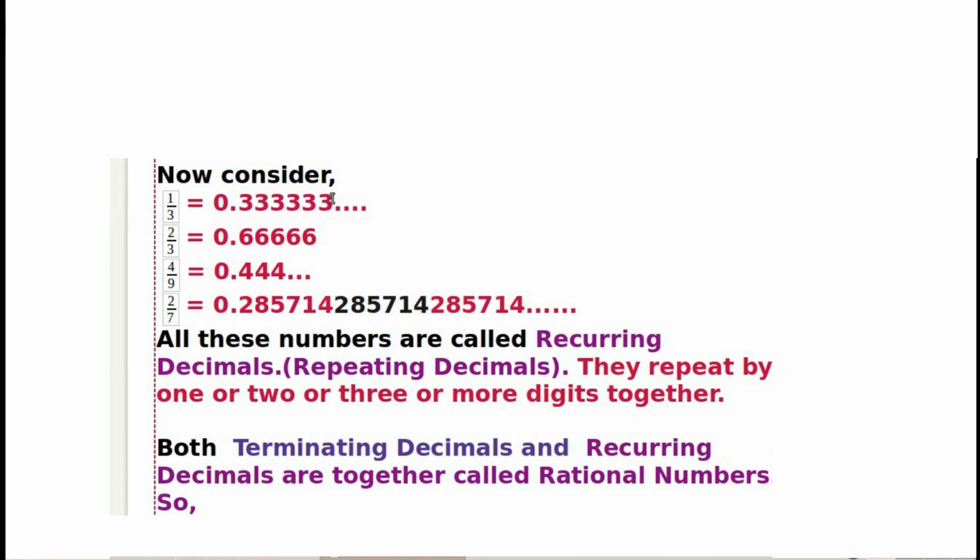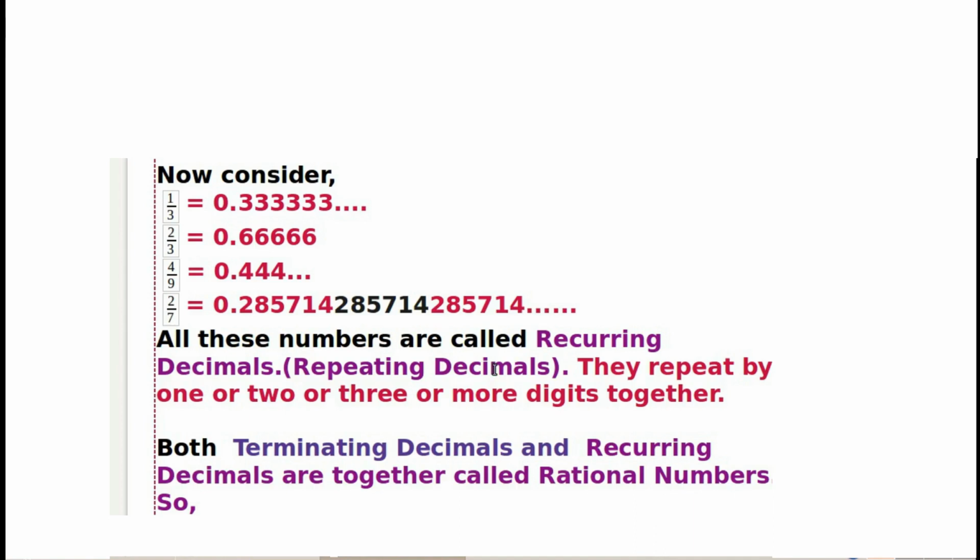Now, consider the fractions 1 by 3, 2 by 3, 4 by 9 and 2 by 7. 1 by 3 we can write as 0.333 etc. 2 by 3 is 0.666. 4 by 9 is 0.444. It is repeating. And 2 by 7 is 0.285714. Again the same number 285714, 285714 etc. All these numbers are called recurring decimals or repeating decimals.